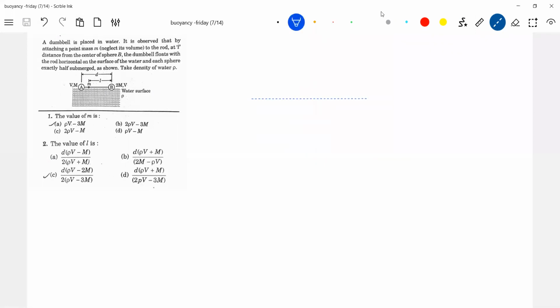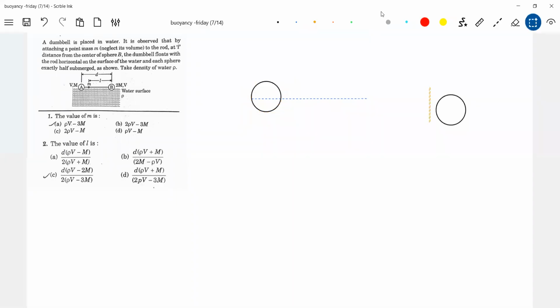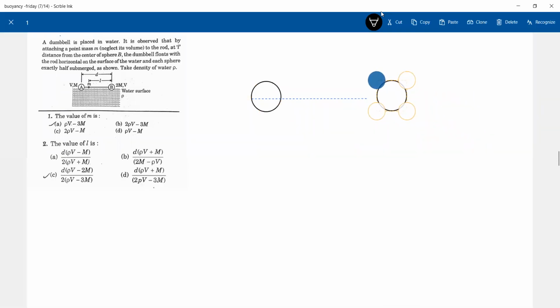Okay, half of the volume is immersed. Half is immersed, no? Let me just keep some distance.